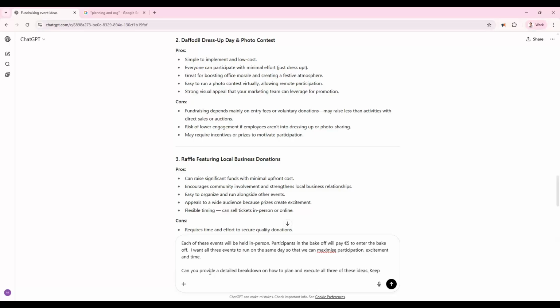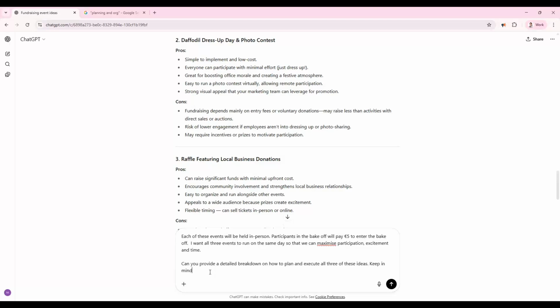Keep in mind, I have a €1,000 budget, a goal of €3,000 to raise, and 15 employees willing to help out.